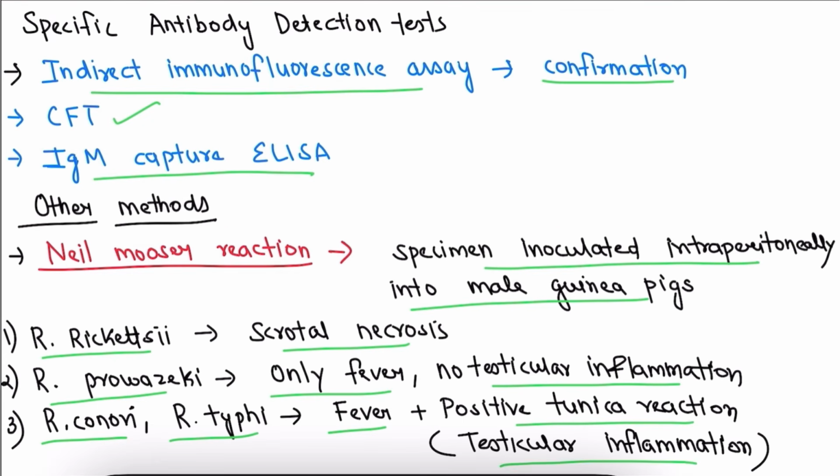In Rickettsia rickettsii, there is only scrotal necrosis. In Rickettsia prowazekii, only fever, no testicular inflammation. In Rickettsia conorii and Rickettsia typhi, there is fever plus positive tunica reaction, that is testicular inflammation.